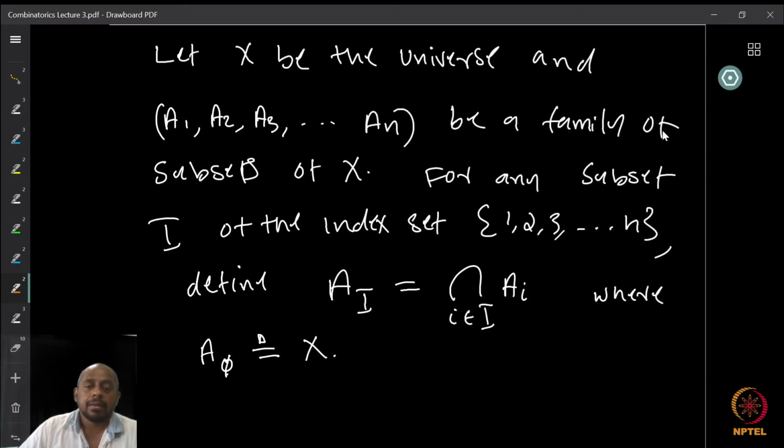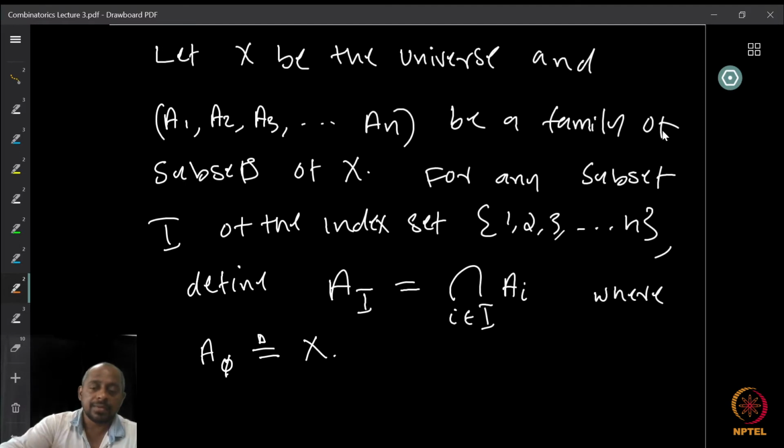The reason for the convention is kind of clear: when you take the intersection of sets, the sizes only decrease. So if you decrease the number of sets that we are intersecting to 0, then you should have the maximum possible number of elements, which is the universe itself. So therefore, we define A empty set to be the universe X.